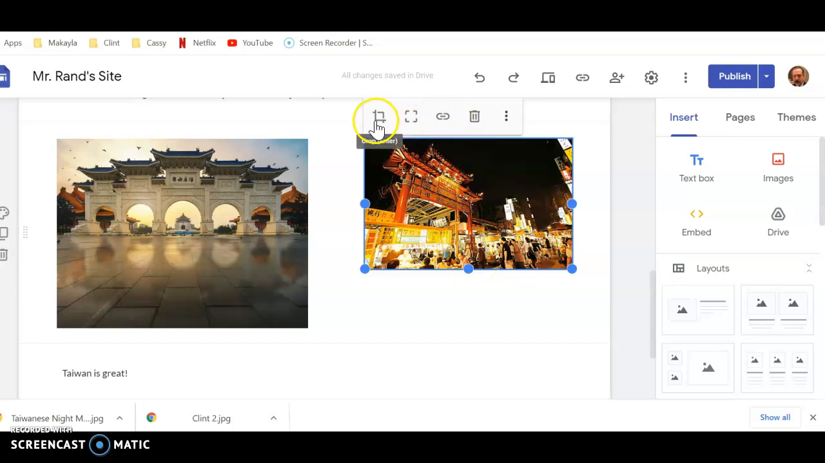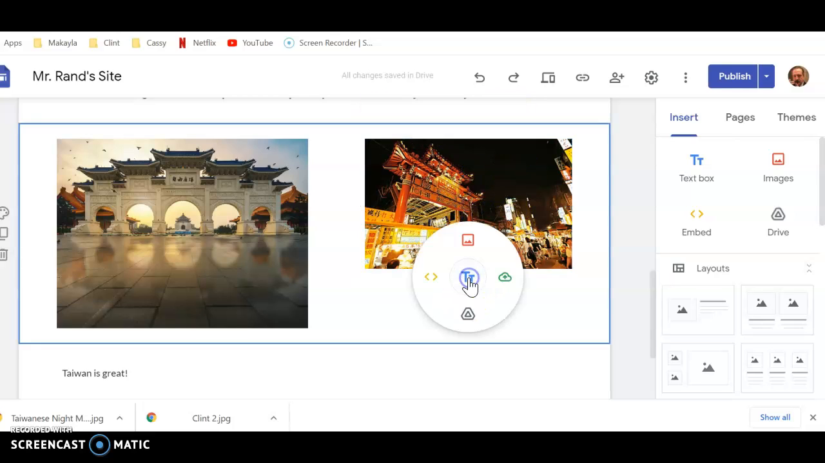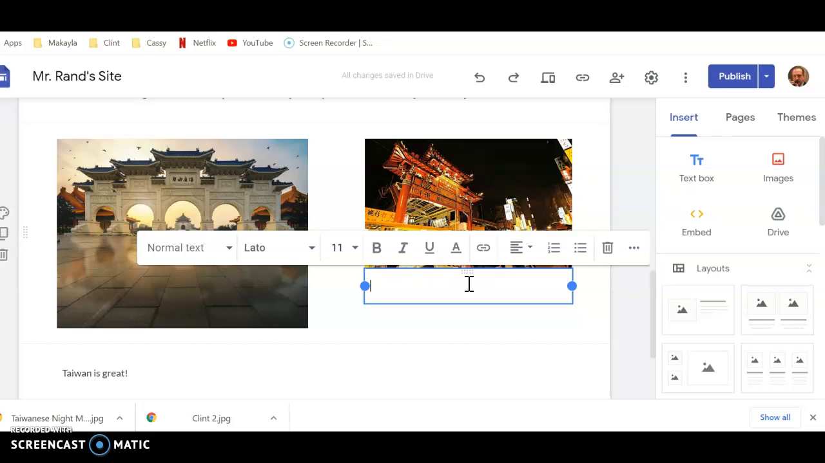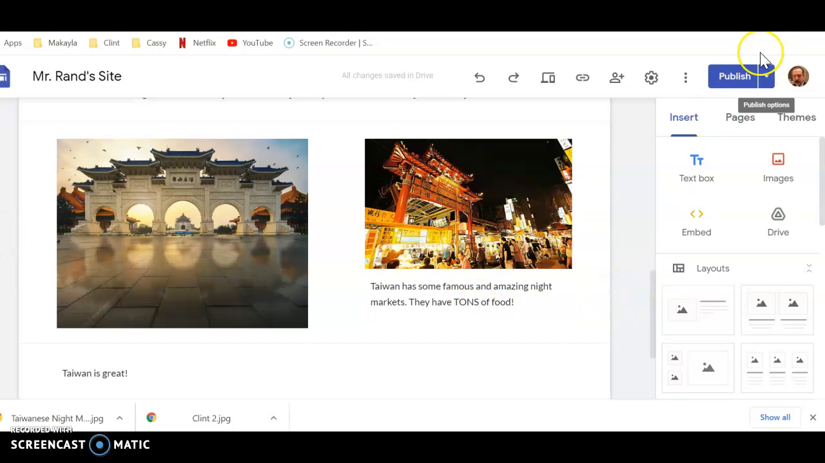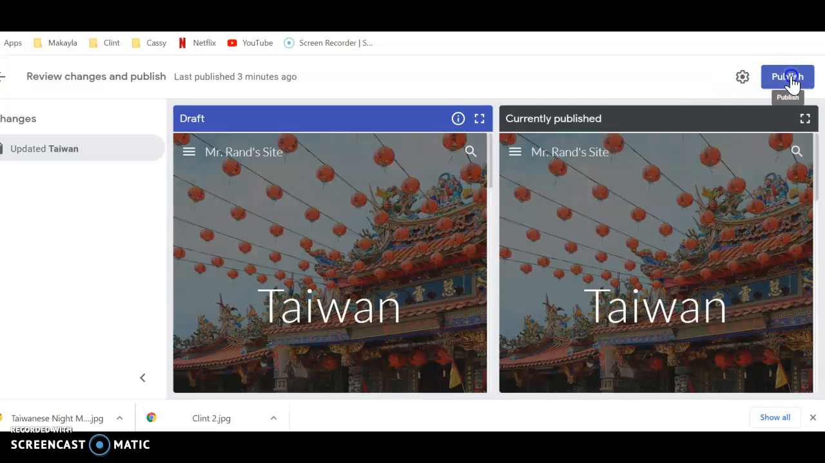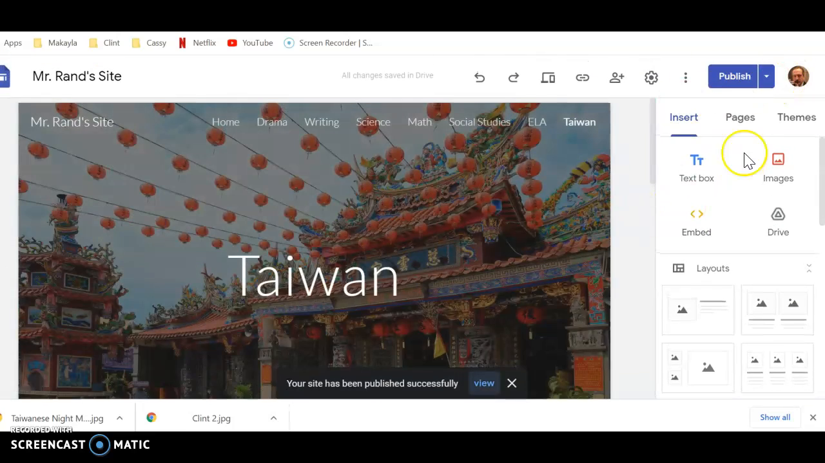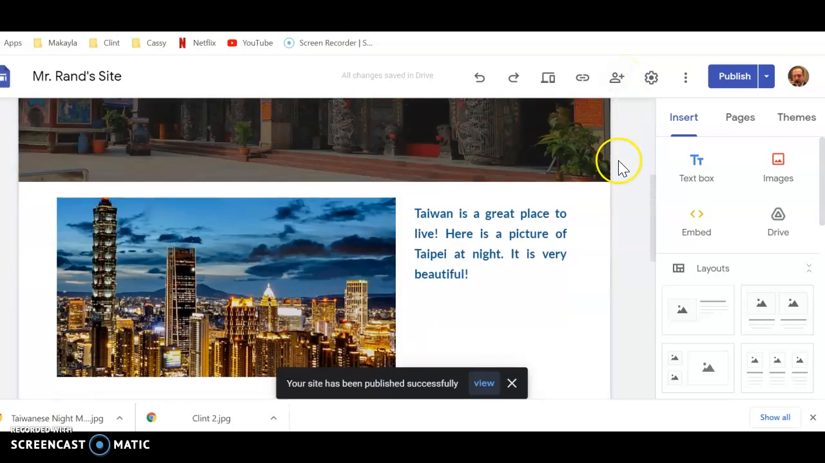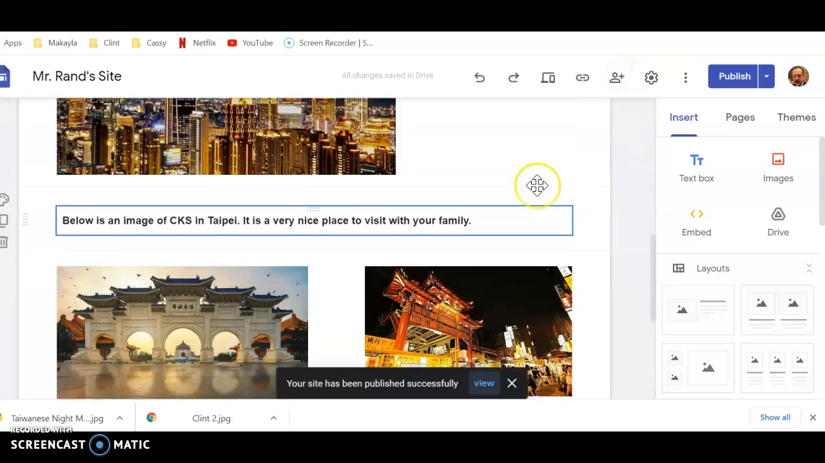Then down here, I'm going to put a couple words and say Taiwan has some famous and amazing night markets. They have tons of food. All right. And of course, again, you hit publish again. If you would like to share, you share it right here. So let's check. Yep, got all of mine finished.